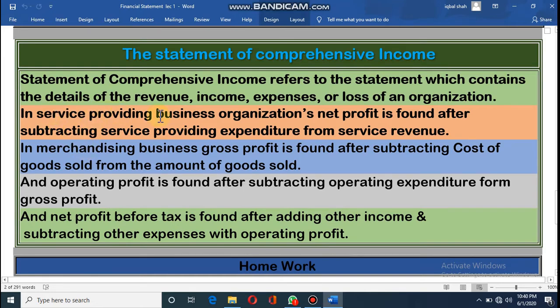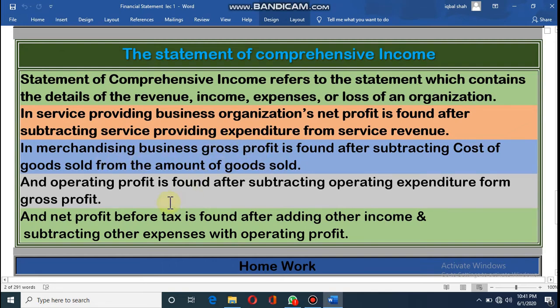Dear student, in service providing business organizations, net profit is found after subtracting service providing expenditure from service revenue. That means in a service related organization, net profit is found out after subtracting expenses from income, service revenue. And in a merchandising business, gross profit is found after subtracting cost of goods sold from the amount of goods sold. That means in this type of organization we have sales. So from the amount of net sales, we will subtract the cost of goods sold. Then we will find out the gross profit.